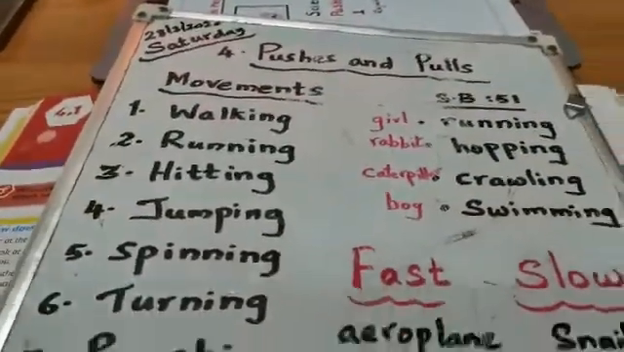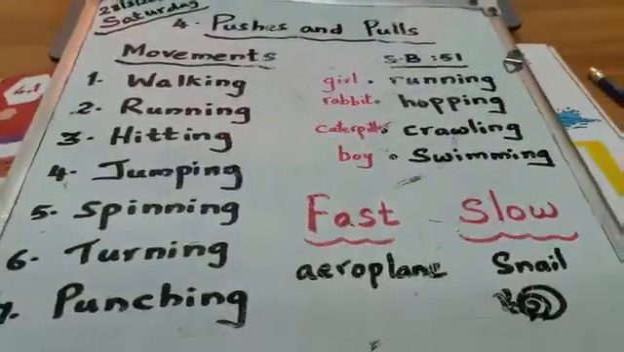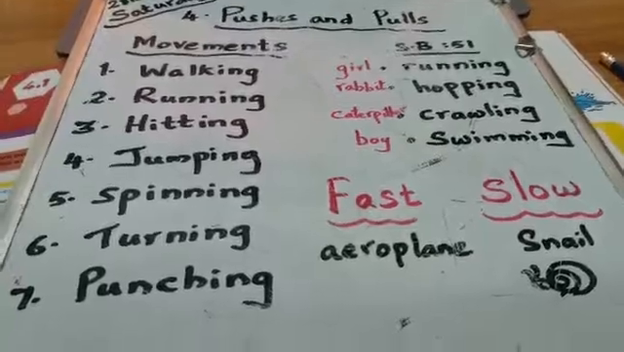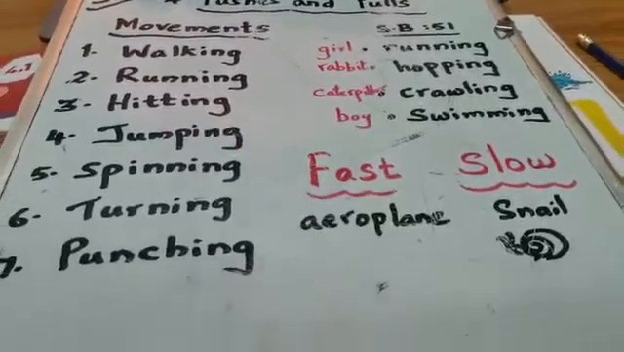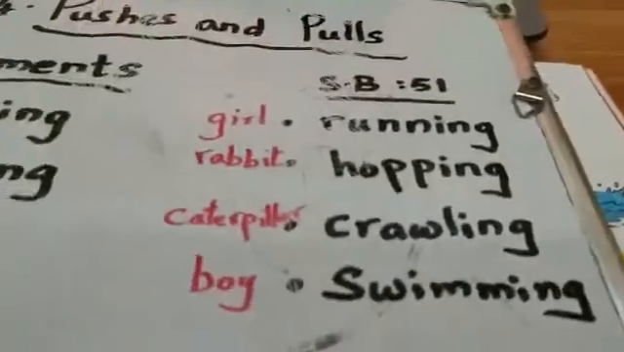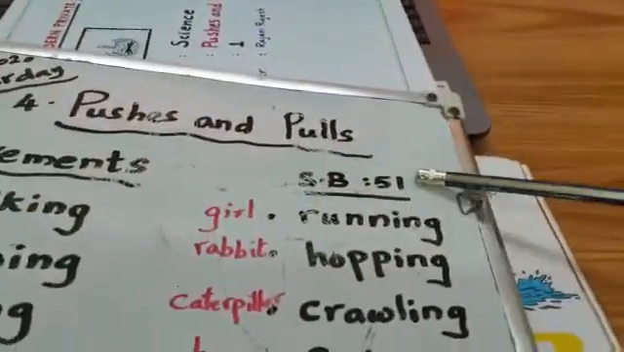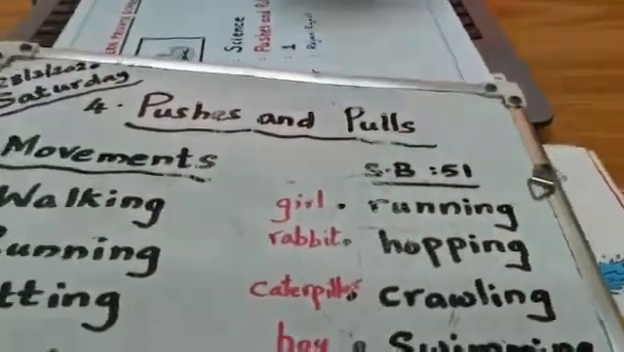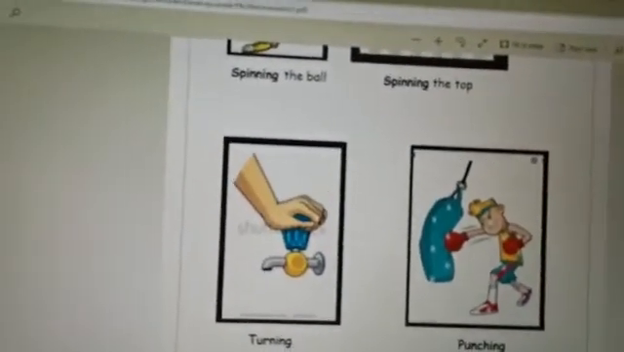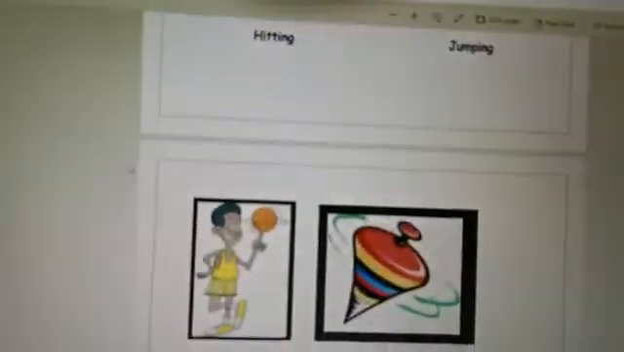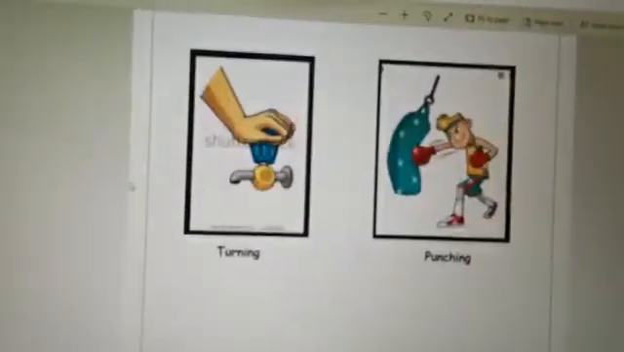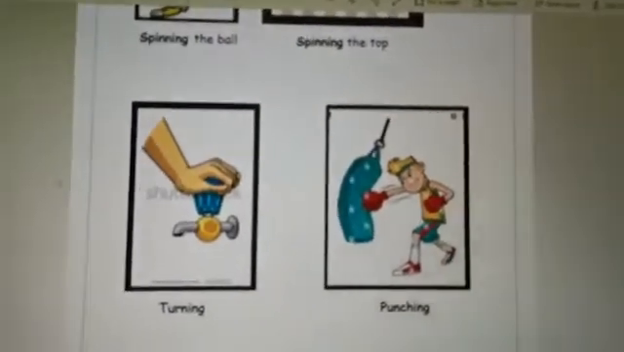Again, you want to learn the spellings of the words of movements like walking, running, hitting, jumping, spinning, turning and punching. You can see these movements in your student book, page number 51. Here again you can see some diagrams, pictures of movements. I will send this worksheet with the video, then you can learn it at home.